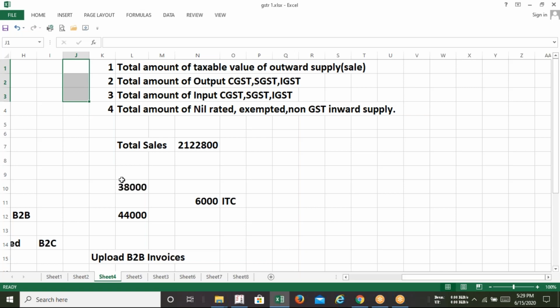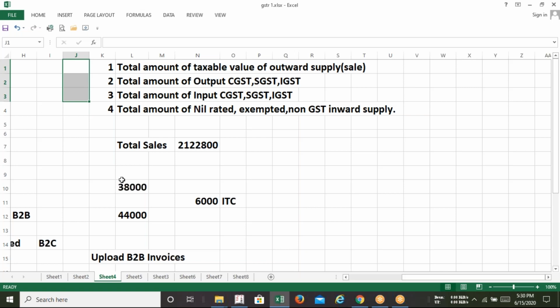Whenever we make any outward supply, meaning any sale, whatever GST we collect from our customer will be the output GST. Whenever we generate any invoice, whatever GST we charge will be the output tax, be it output CGST, SGST or IGST.